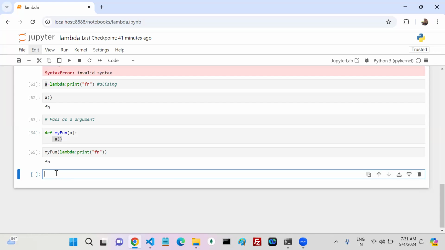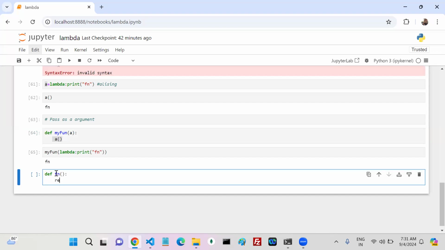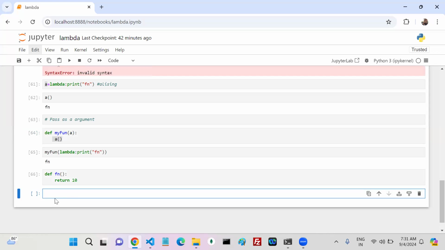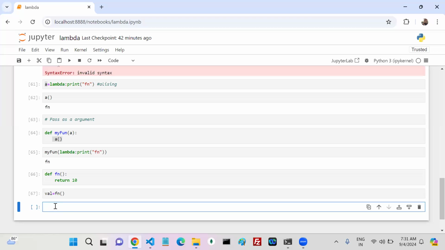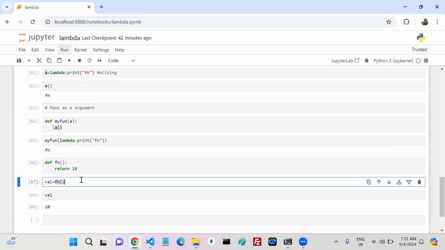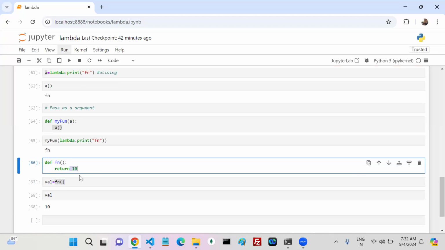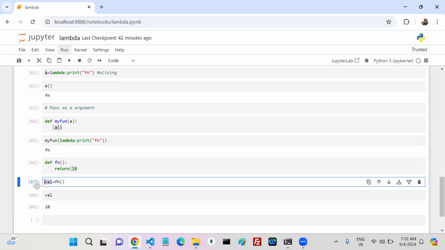These are the ways. The next one. So far we discussed arguments. A lambda function has an argument or no argument. Another one is the return value also. So let's go. def fn, return 10. Valid or invalid statement? 100% valid. So can I write val equals fn()? What is my val? 10, right? Function calling always gives me the return value. The return value is 10. Assign that 10 to val. Val is 10.